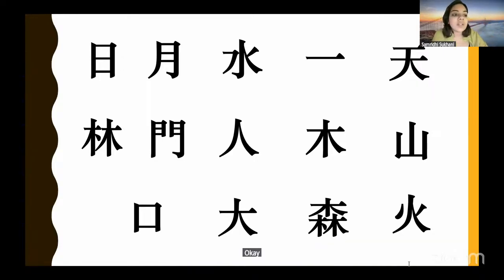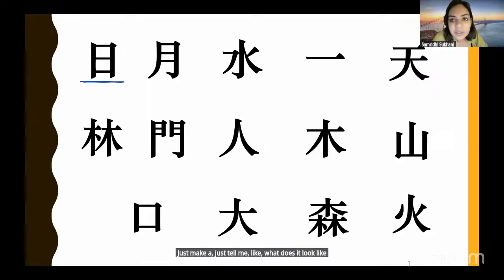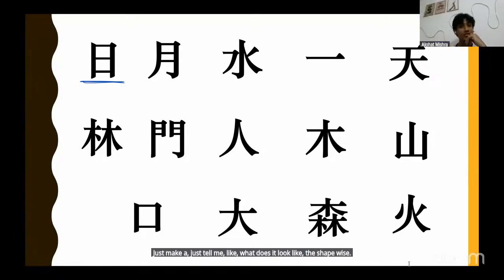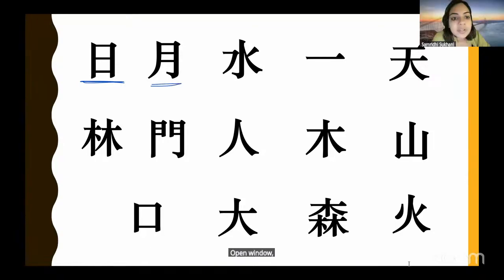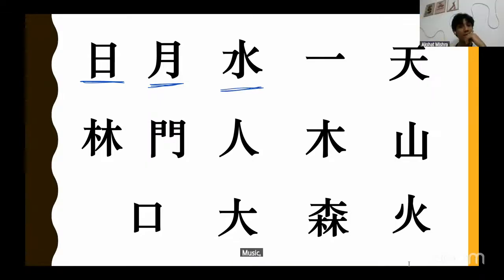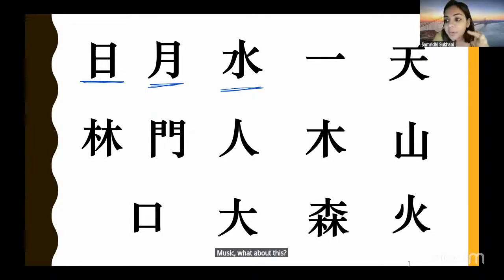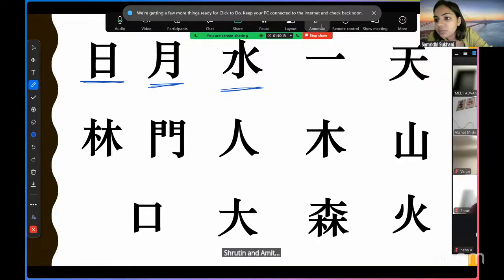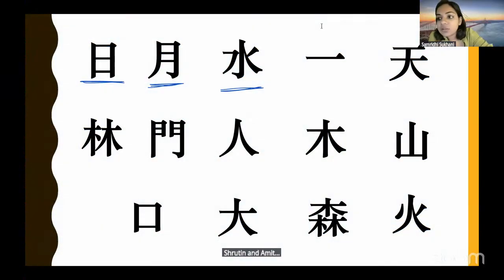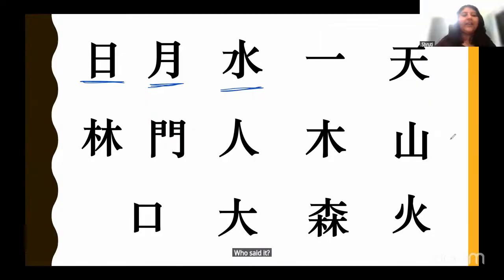Okay, so what do you think this character is? Just tell me, what does it look like, shape-wise? Open window. Open window, great. What about this one? Music. Music. What about this? Other people can also speak, huh? Shruti and Meet, Sanskriti. This looks like shui, Sanskrit, huh? Who said it? Meet, I think, said it.